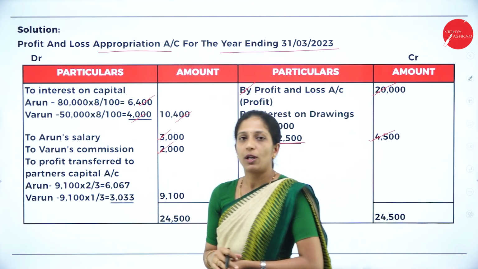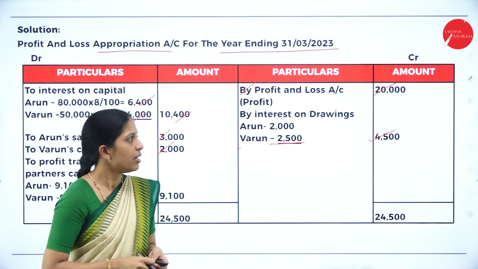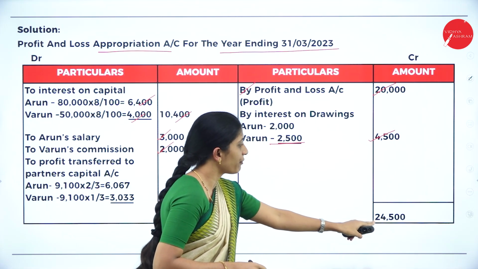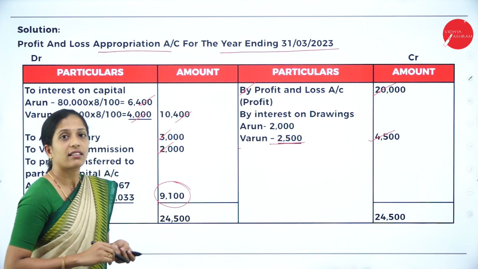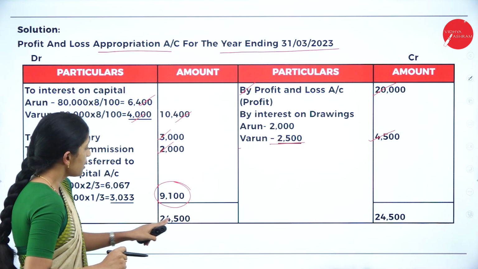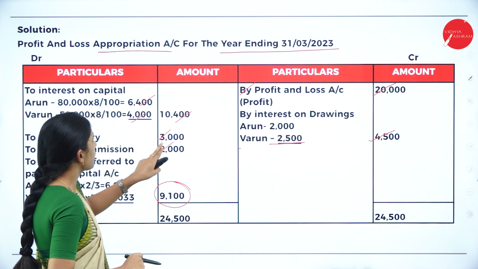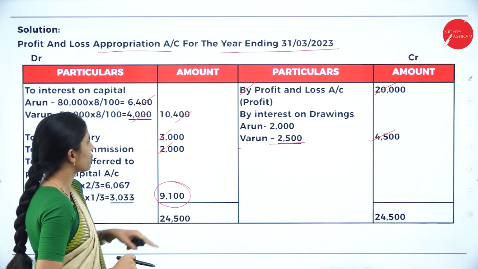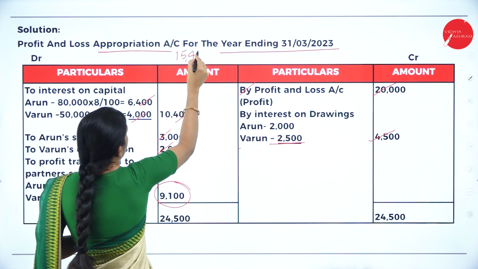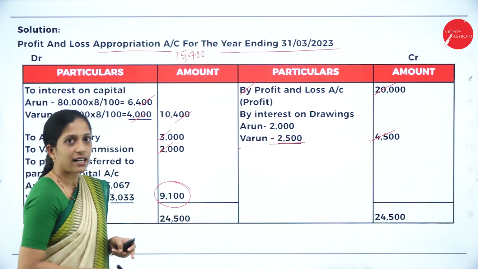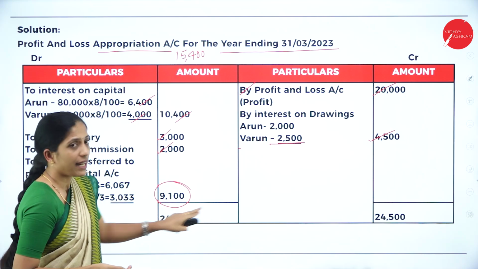Now as usual you will balance both the sides. So balancing figure will be either profit or loss. So if you see here it is 24,500, but you will get a balancing figure of 9,100. How did you get it? So 24,500 is greater, but here it is how much? 10,400 plus 3,000 plus 2,000, that is 15,400. There it is 24,500. So which one is greater? 24,500 is greater. You'll write 24,500 both the sides.